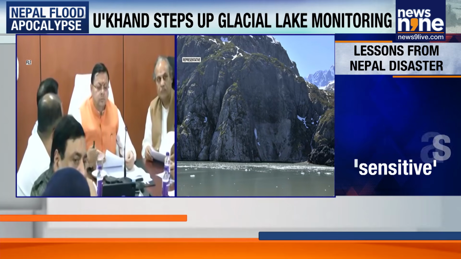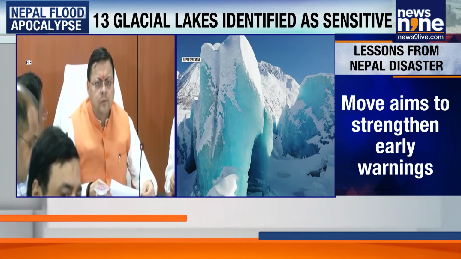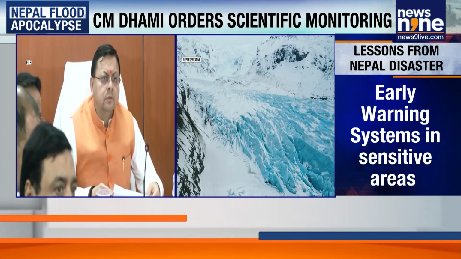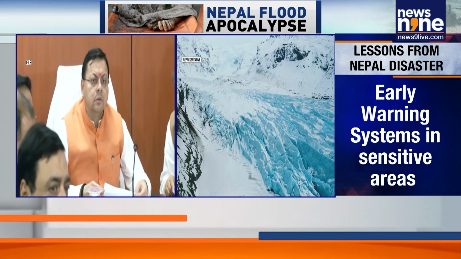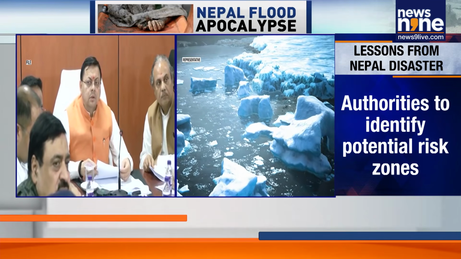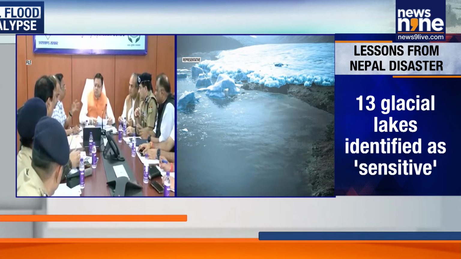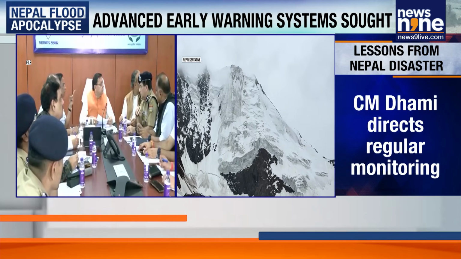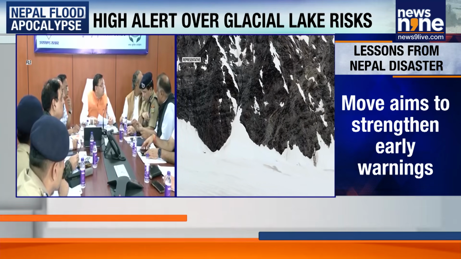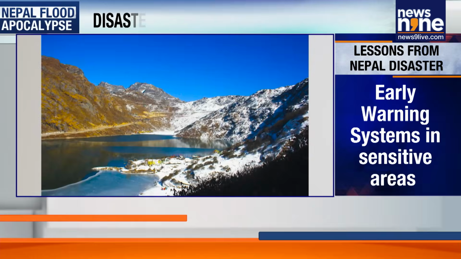He directed officials to increase the number of such systems wherever required and ensure the availability of modern sensors, water level measuring instruments and communication equipment. The Chief Minister stressed that warnings must reach vulnerable and affected areas without delay. Officials have also therefore been directed to strengthen evacuation routes, communication networks and local warning systems in sensitive locations. The administration has also been asked to strengthen relief and rescue preparedness so that emergency teams can respond quickly if a disaster strikes. The directions come during a meeting of senior officials on disaster preparedness in Uttarakhand, particularly amid concerns following the recent floods in neighbouring Nepal.